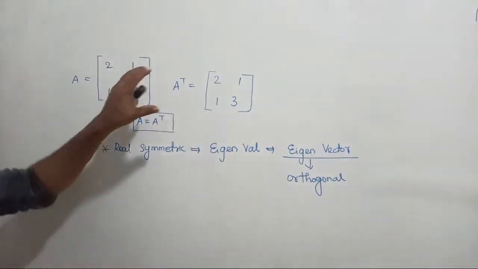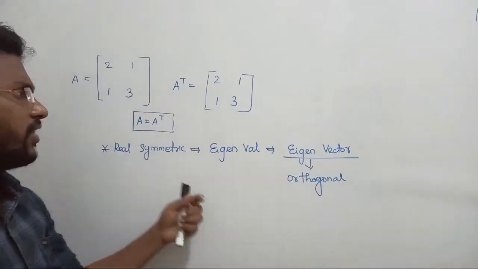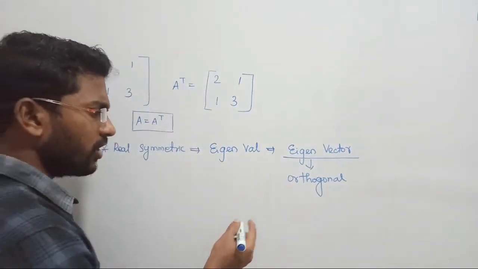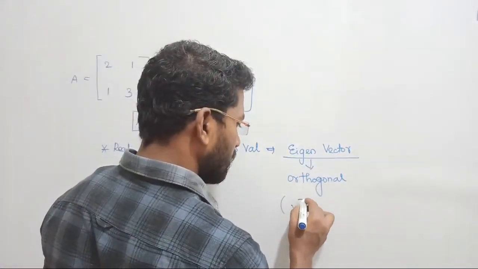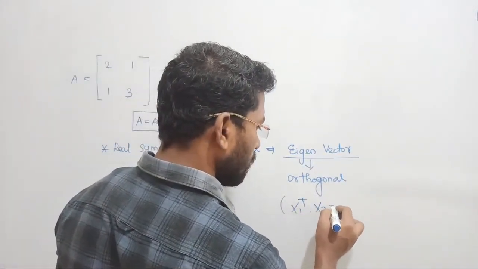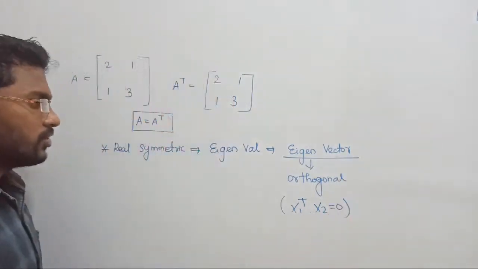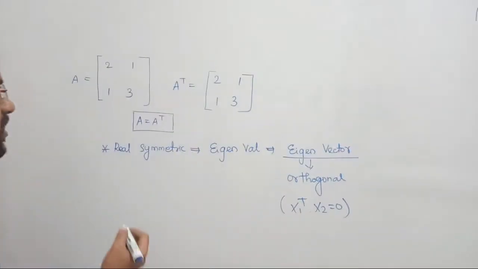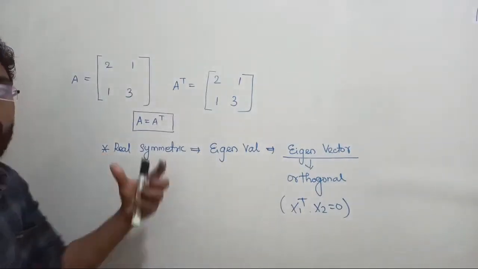See, if you find any matrix like that, you can test it by yourself. Find out the eigenvalues and then find out the eigenvectors. Check their orthogonality. Orthogonality in the sense x1 transpose dot x2 will be equal to 0. Clear? That is the orthogonality of the given eigenvectors. Those are some of the properties that we are observing from the matrix.